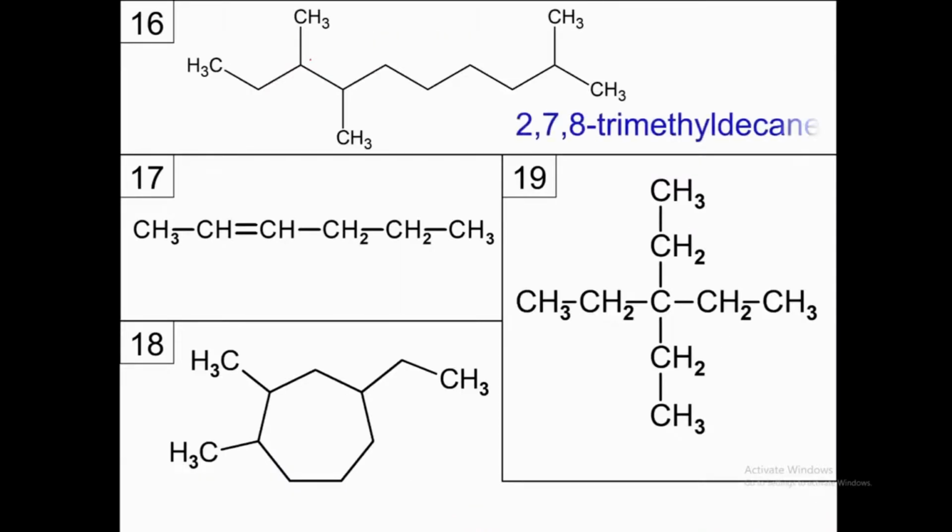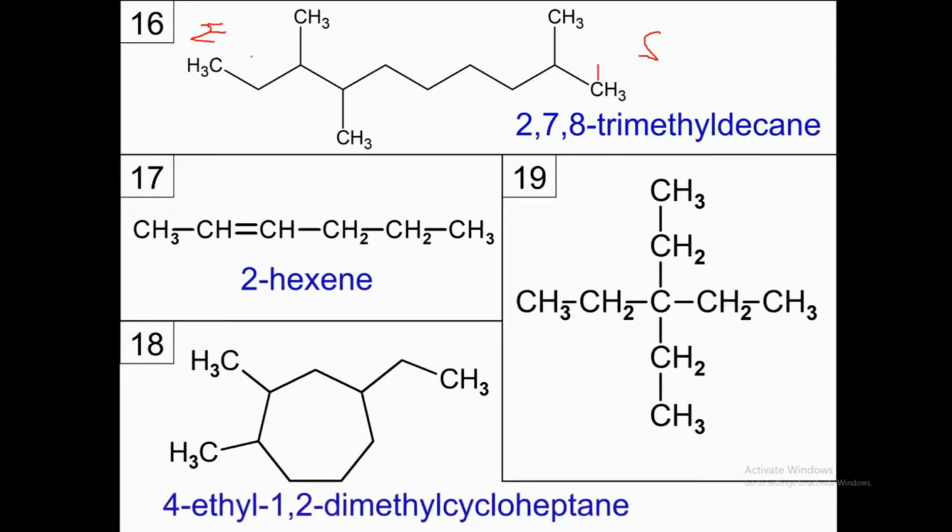Compound 16, 2,7,8-trimethyl decane. We will start numbering from this end. We will end it here. So start here and end here. And the next one is simple, straightforward, 2-hexene.